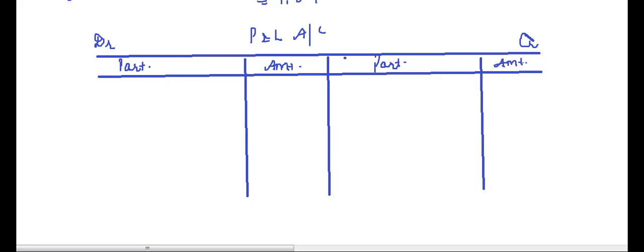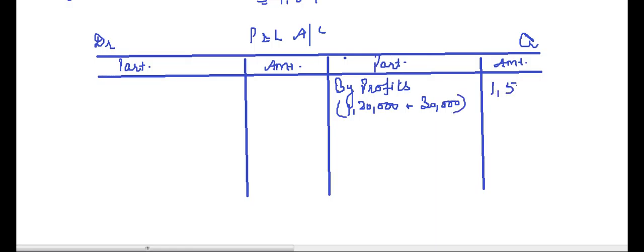Now, first of all, see what are the actual profits that have been earned by the firm. We will say here by profits. Now what will be the profits? 1,20,000, that is given, but this 1,20,000 is after paying salary to B, so the actual profits will be plus 30,000.